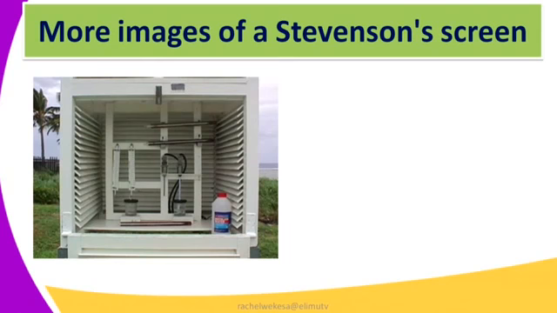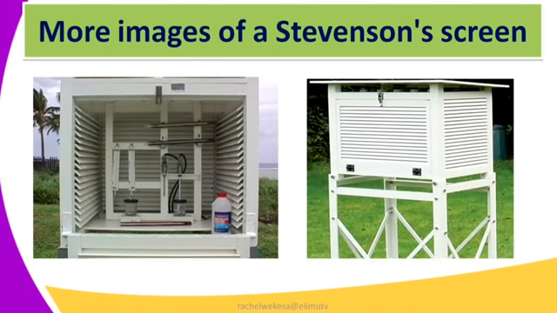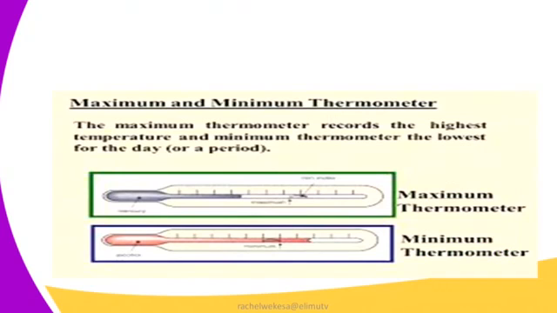We have more images of a Stevenson screen. The first image, we see that the Stevenson screen is opened. We can see some instruments. If we look clearly, we can see a thermometer in it. In our second image, this is the outer part of the Stevenson screen. You can see that it has louvers. It is made of wood. It has been raised some centimeters above the ground, and it is also painted white.